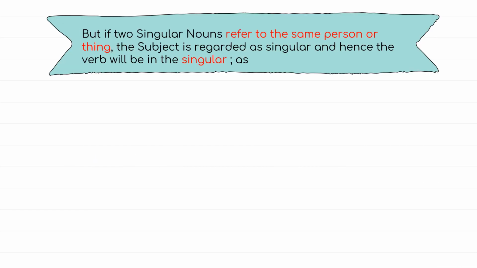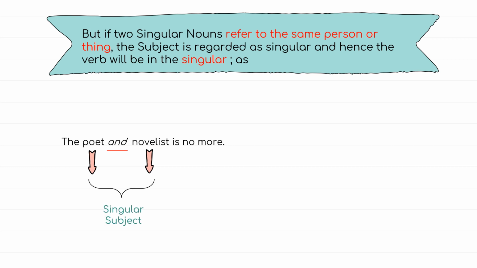But if two singular nouns refer to the same person or thing, the subject is regarded as singular and hence the verb will also be in the singular. In the example given, the poet and novelist is no more. Here, poet and novelist are the same person, so the subject will be in the singular and the verb too will be in the singular.